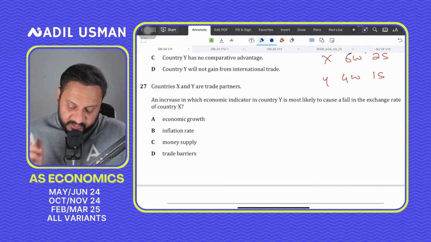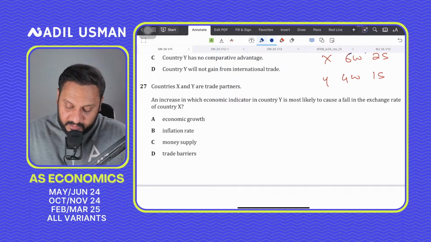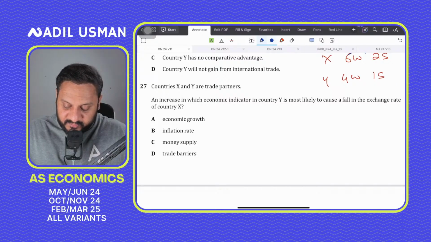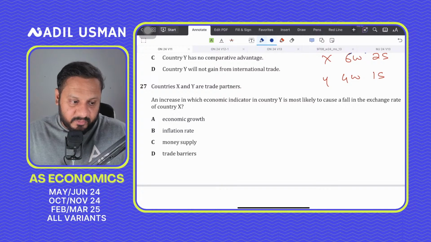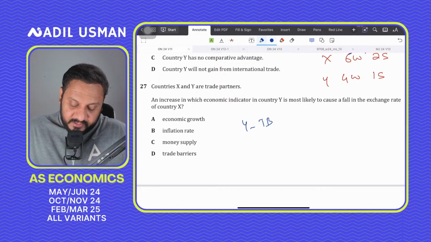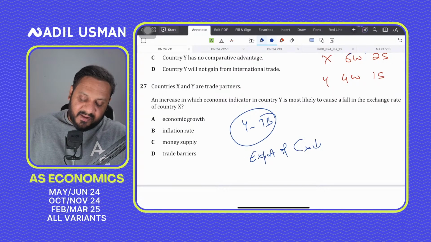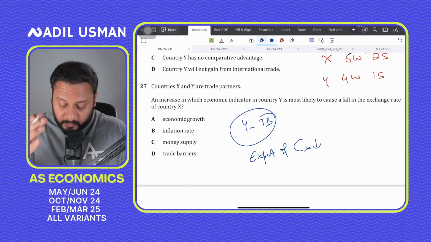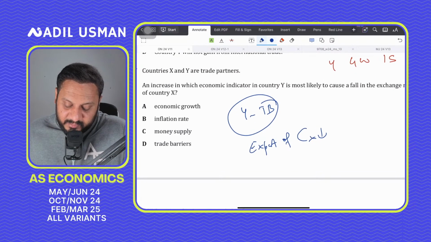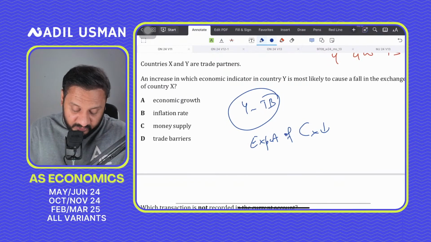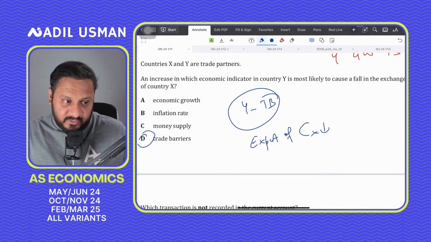An increase in which economic indicator in Y is most likely to cause a fall in exchange rate? They are trading partners. So for question number 27, if Y imposes trade barriers, then the exports of country X would fall, because Y's imports are country X's exports. So the demand for country X's goods would go down, because they would be very expensive in Y now. So that's what makes D the correct answer for question number 27.